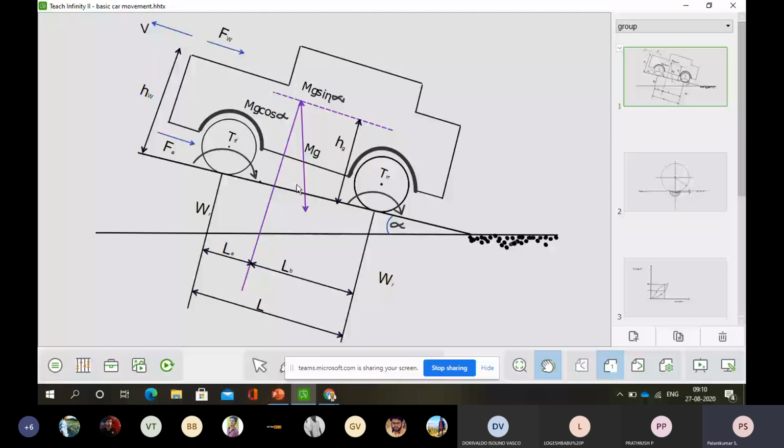When the uphill movement of the vehicle is there, the center of gravity, due to the mass and gravity, will be acting in the downward direction. But as per the vehicle dimension and direction, and where the tires have contact, we can have mg cos alpha and mg sin theta components along the axes. The mg acts downwards towards the ground.